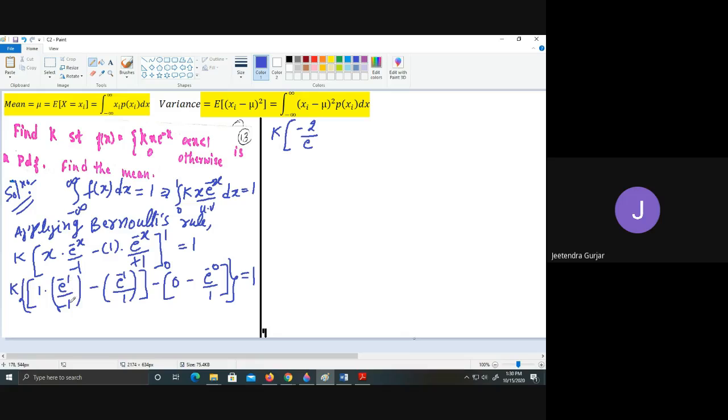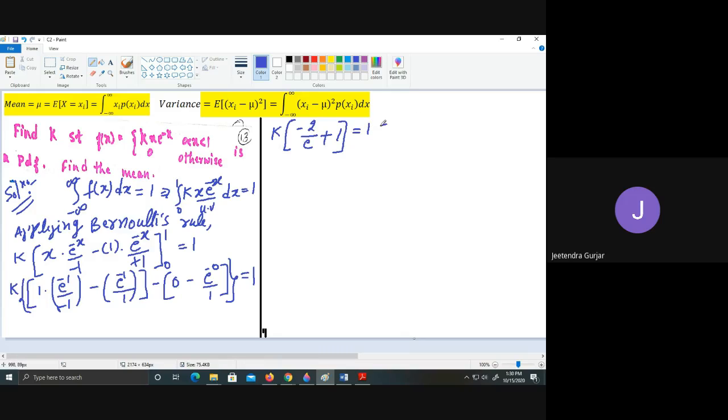So 1 upon minus e minus 1 upon e. So minus minus will become minus 2 upon e, plus. So this is 0, leave this. Minus into minus is plus. e raised to 0 is going to become 1. Therefore, we get here 1, which is equal to 1, students.